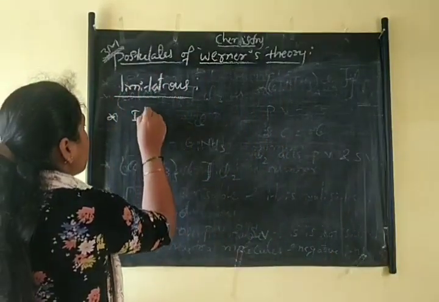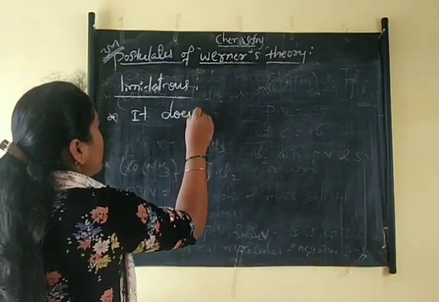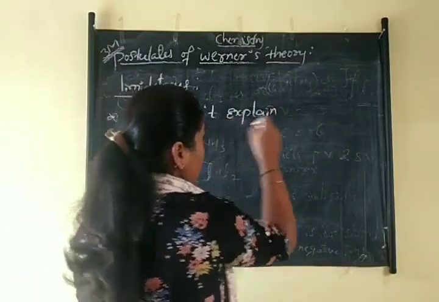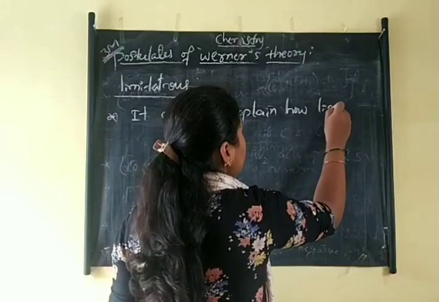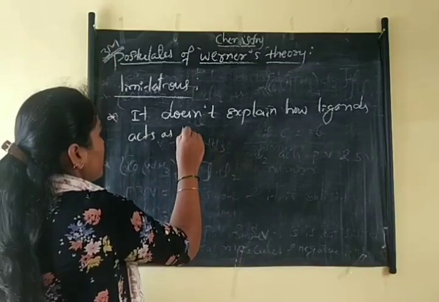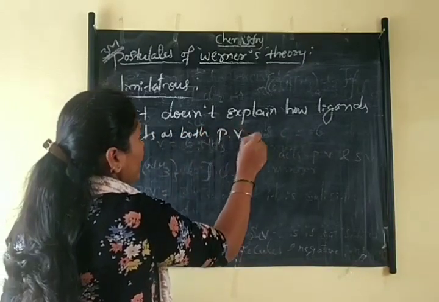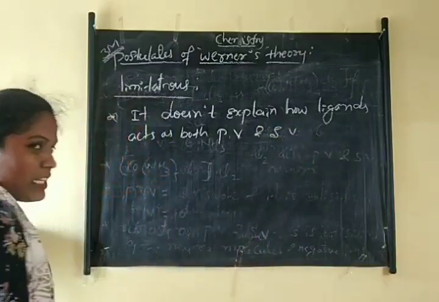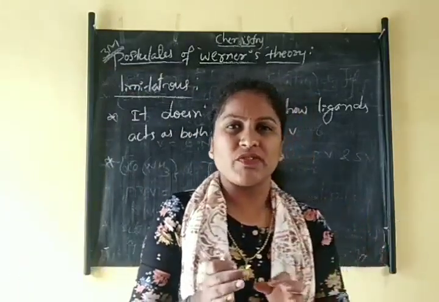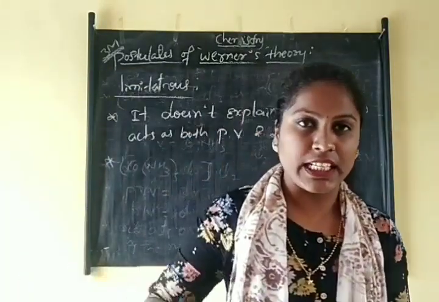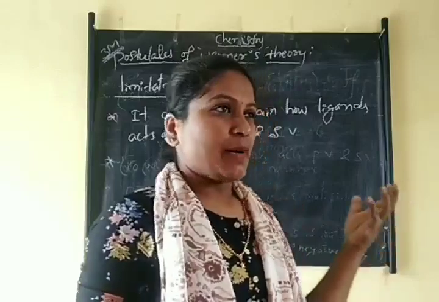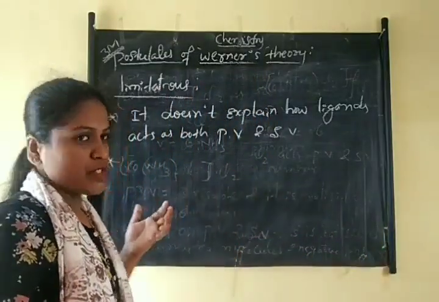It does not explain how ligands act as both primary valency and secondary valency. Previously we noted that example, where chloride acts as both primary and secondary valency. How it acts as both primary and secondary is not explained here. So that is a limitation.